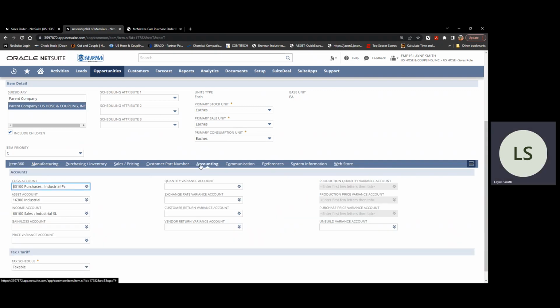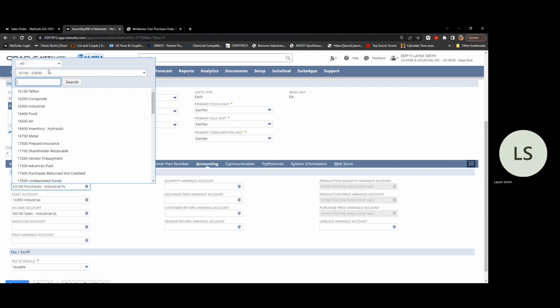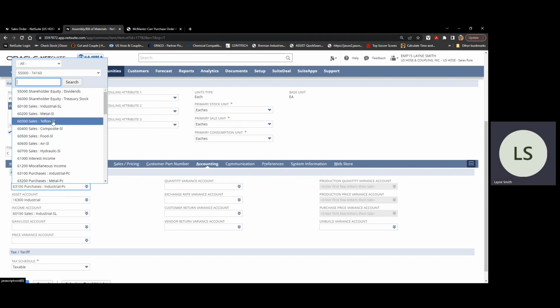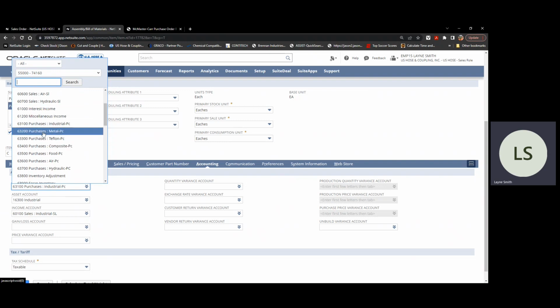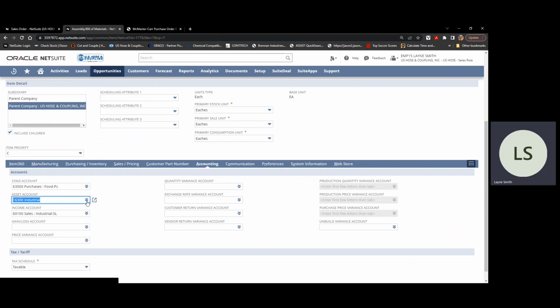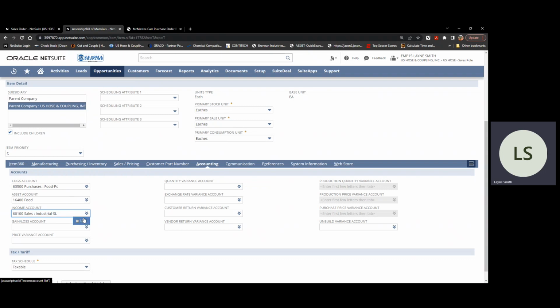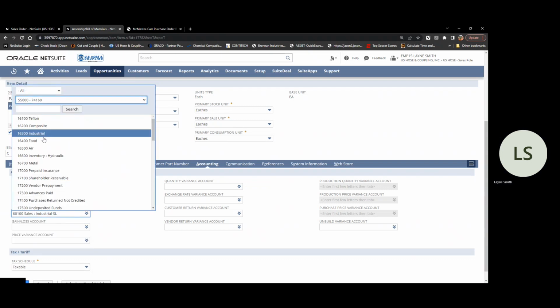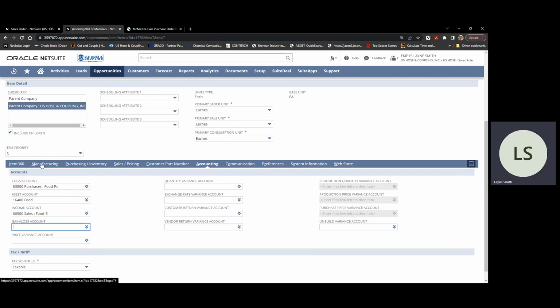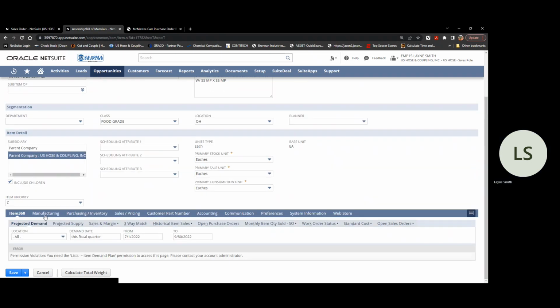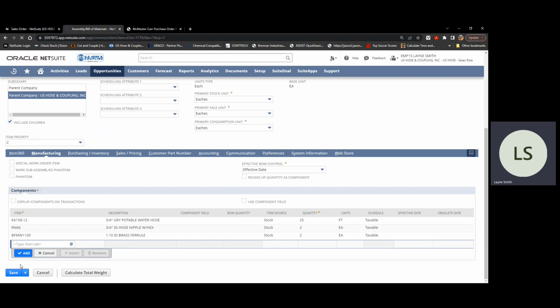That's good. The critical thing on the item setup is making sure that these accounting accounts match the item type. So we're going to look for food on a 63-100, 63-500 there, 16-300, so 16-400, 6010, 6050. And then it should be taxable. All items should be taxable. At that point, we can save the item.